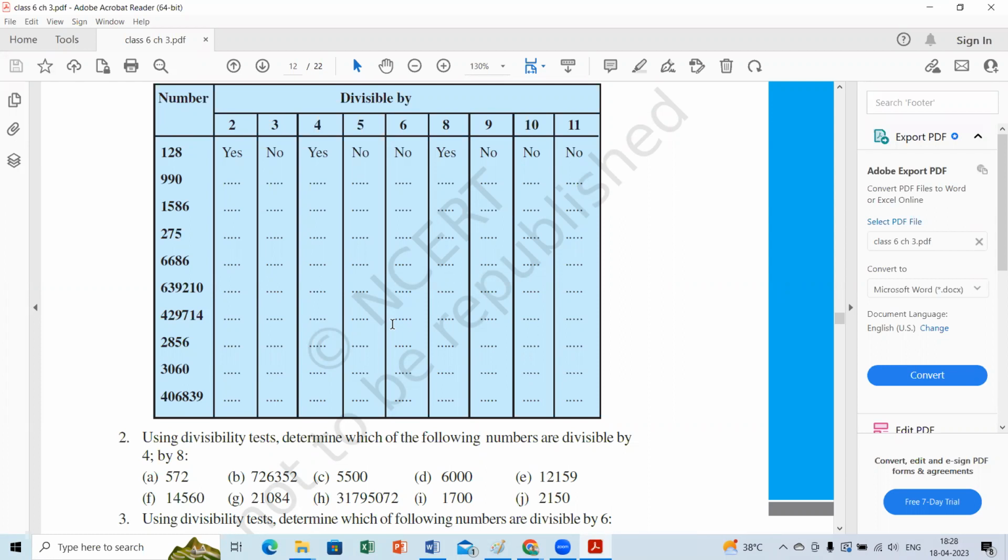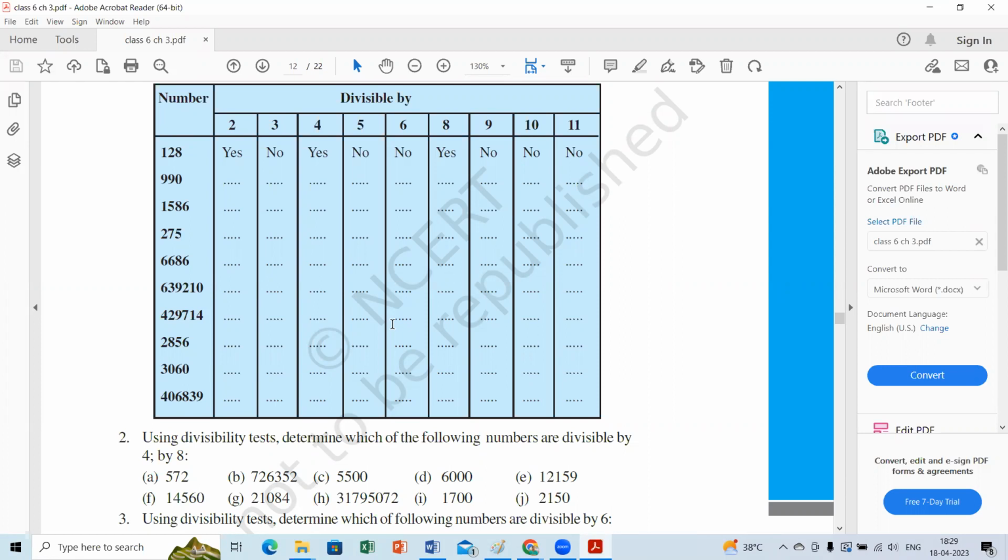I think no, you will get a remainder, right? Check it quickly. We get 2 as remainder. So is it divisible by 4? No, ma'am. Then rule 5. The units place should be 0 or 5. Here the units place is 6, so it's not divisible by 5. Very good. Then rule 6.